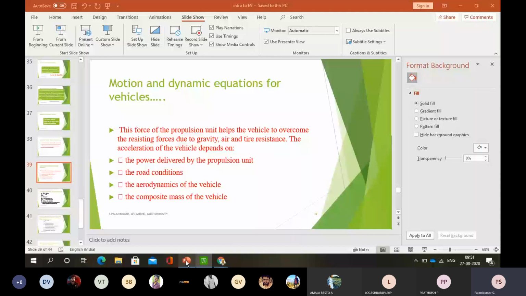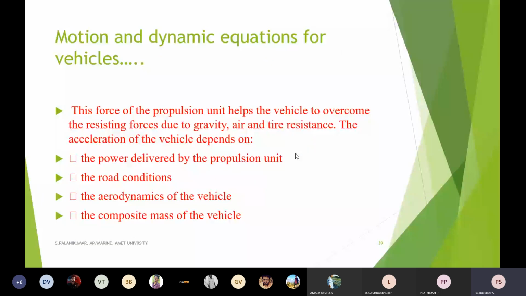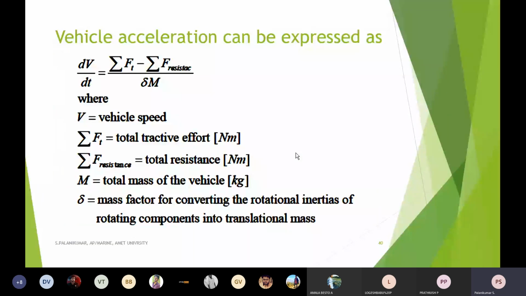Considering this, we come to have two different equations. For the vehicle acceleration, dv by dt is the total sum of the tractive effort and the total sum of the resistance offered to the vehicle, divided by delta m.